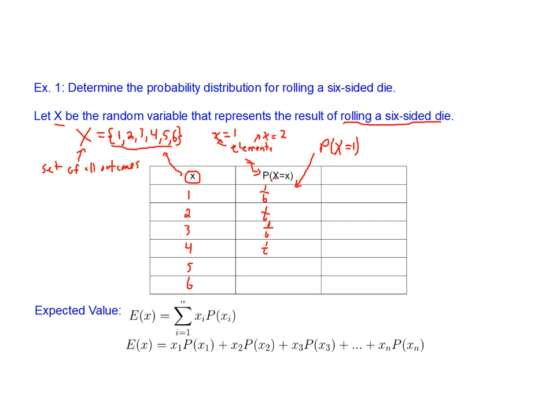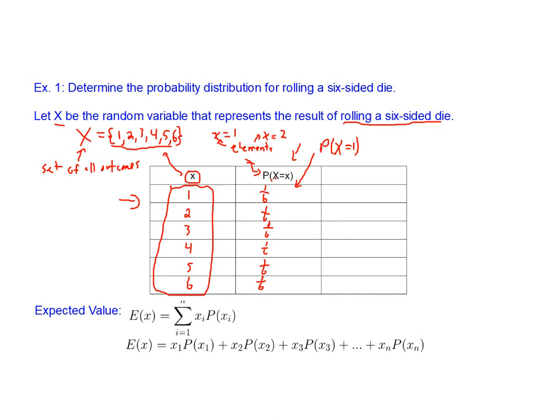This is a little bit different from the spinner, where each outcome wasn't as likely. Because these outcomes are equally likely, what we could technically do is just add up all of the values, the 1 to 6, and divide by 6. That only works for a uniform distribution, though, so we'll have to be a little bit careful there. Okay, so this is our probability distribution. It shows all of the possible outcomes and the probability for each of these.